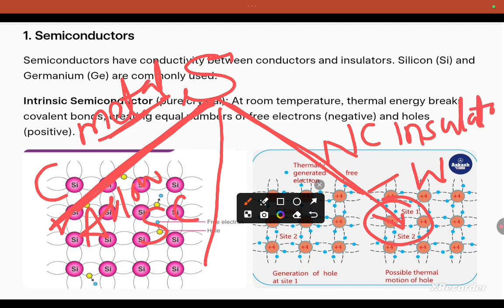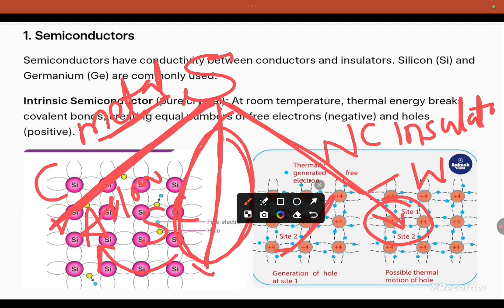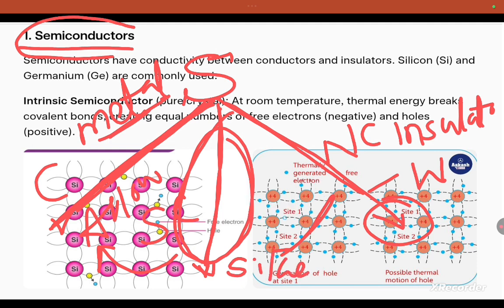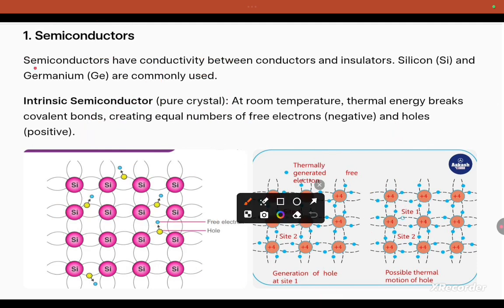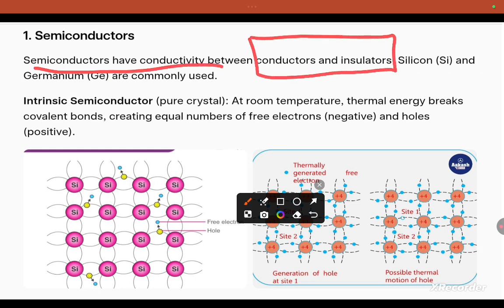But some bodies exhibit sometimes conductor behavior, sometimes non-conductor behavior. Those bodies with partial conductivity are termed semiconductors. Example, silicon and germanium. Semiconductors have conductivity between conductors and insulators. Silicon and germanium are commonly known semiconductors.